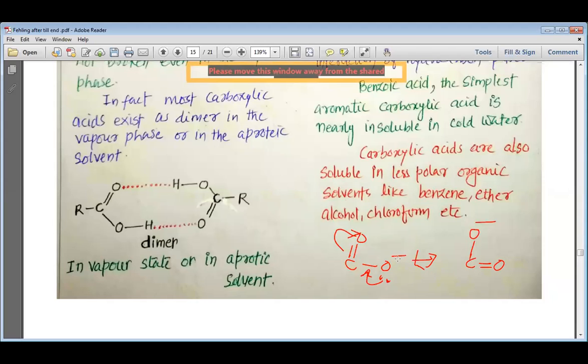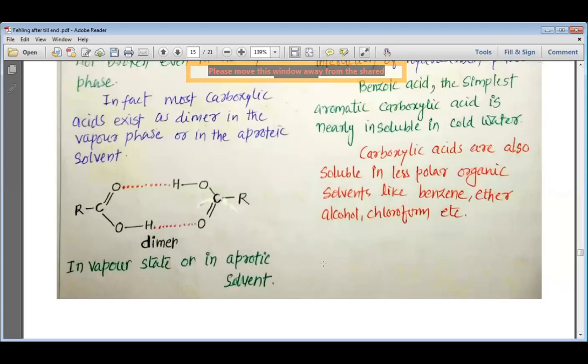In this manner, the ability of carboxylic acid to release H plus is even more, and we can even understand that carboxylic acid can easily lose the hydrogen